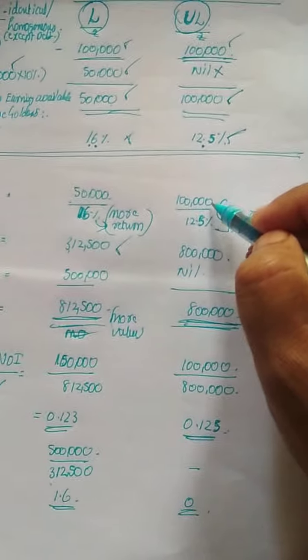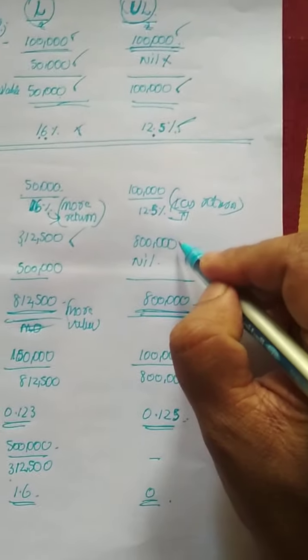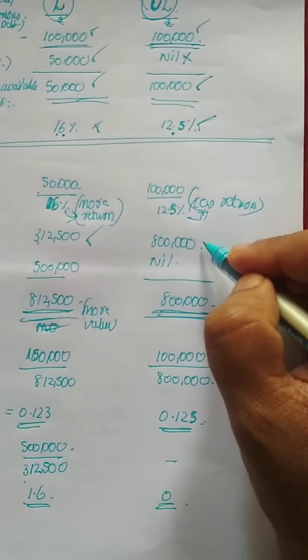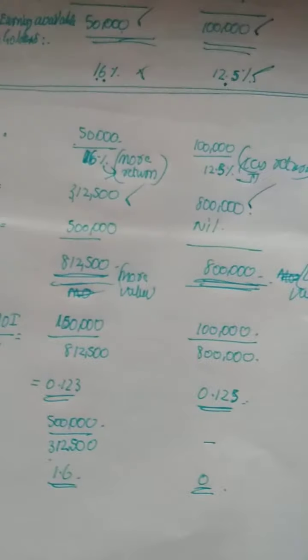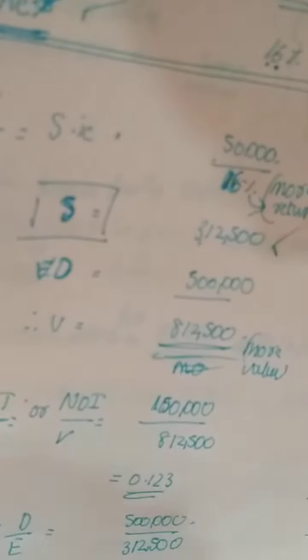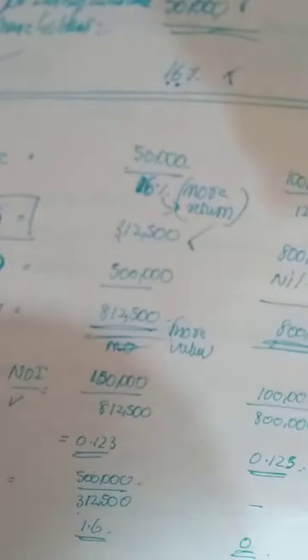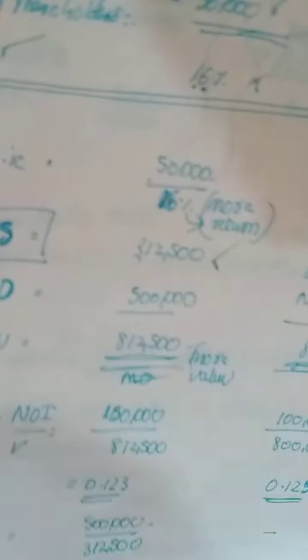Then net income divided by KE for the unlevered firm: 1 lakh divided by 12.5%, we will get 8 lakhs. So first we have to find out the market value of shares.